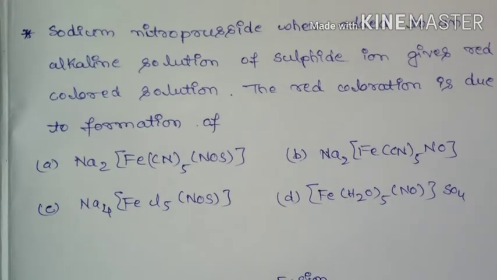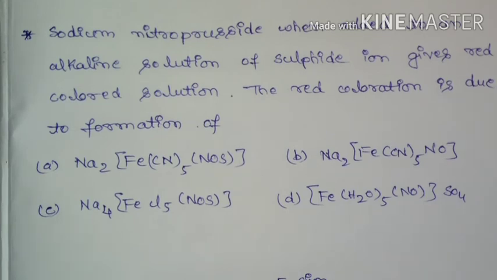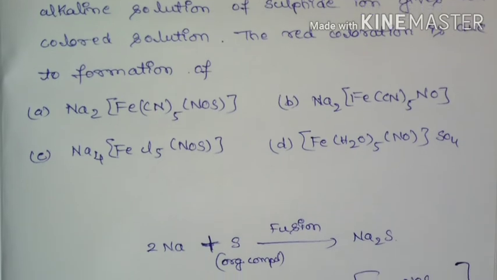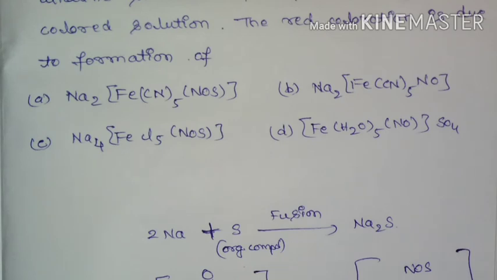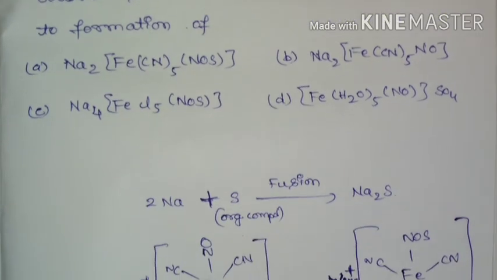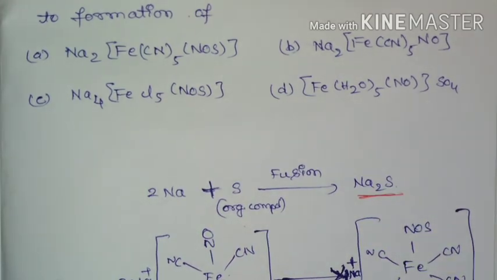Next question: sodium nitroprusside when added to an alkaline solution of sulfide ion gives a red colored solution. The red colored solution is due to the formation of what? So this is the sodium fusion extract test which is used for detection of elements. Here the element is sulfur, means when we fuse sodium metal with an organic compound, it is going to form sodium sulfide.